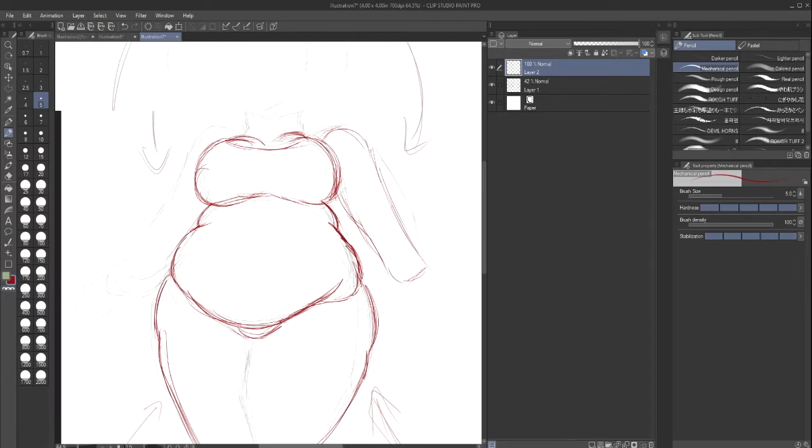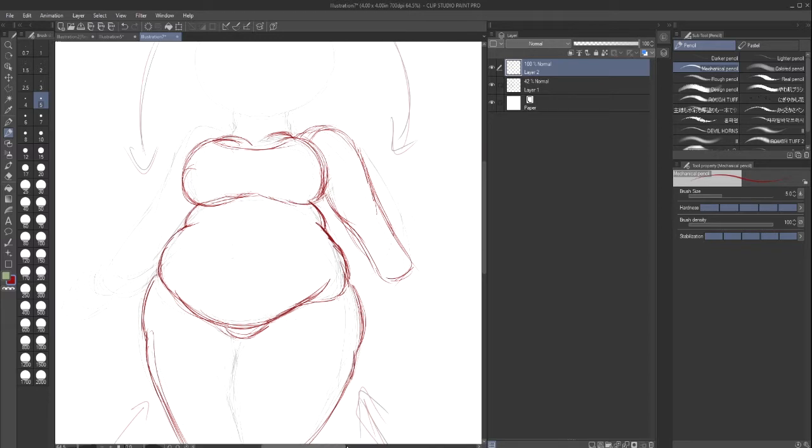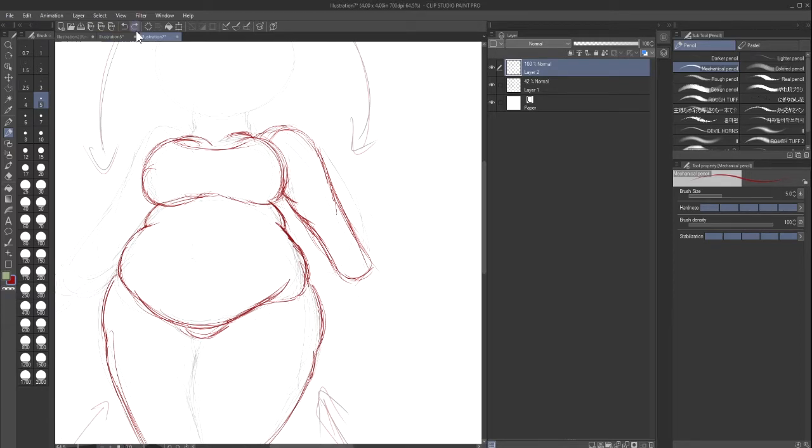I don't think there's girls out there who are heavy set and have skinny arms. I don't think that's possible. I don't think that has happened. It probably has, I've never seen this. That's just me, but that's my opinion. I'm pretty sure it's somewhere out there. But if you want to indicate that they're overweight or more heavy set or chubby or whatever the case may be, you have to put these little fat creases. Yeah, there we go. Little creases there. It indicates how big or how pudged out you want them to be.